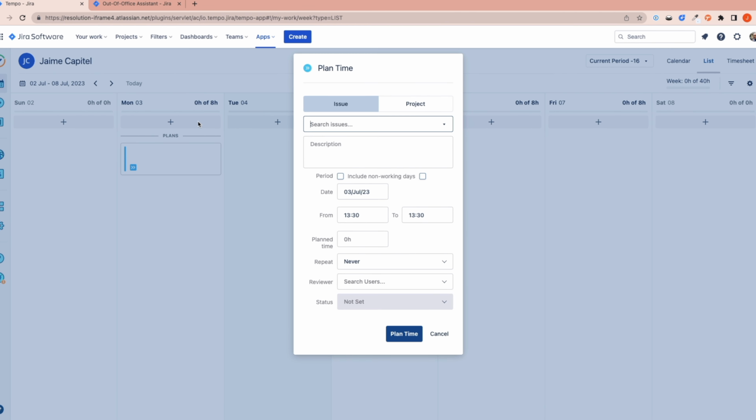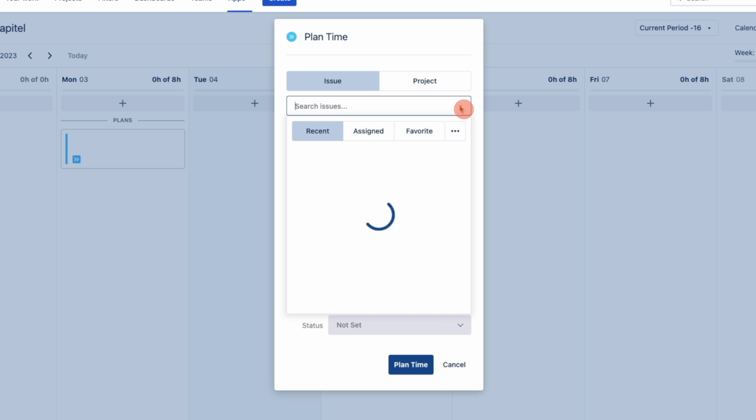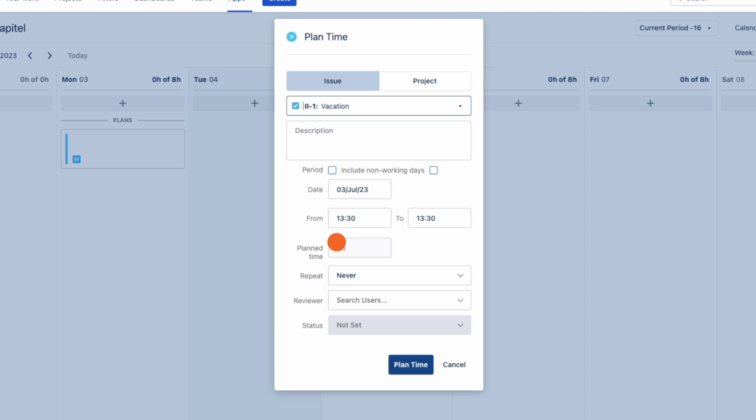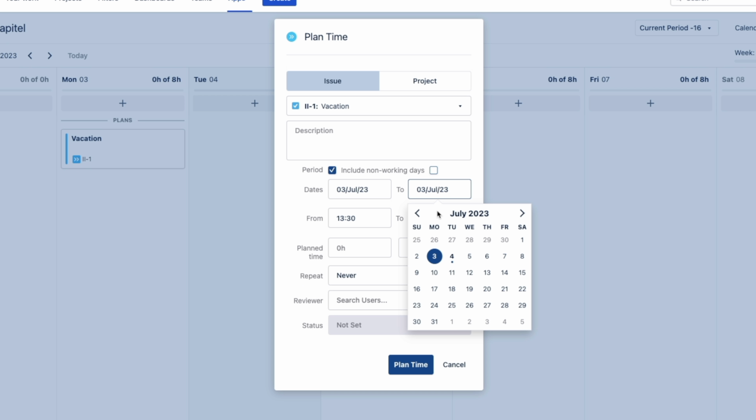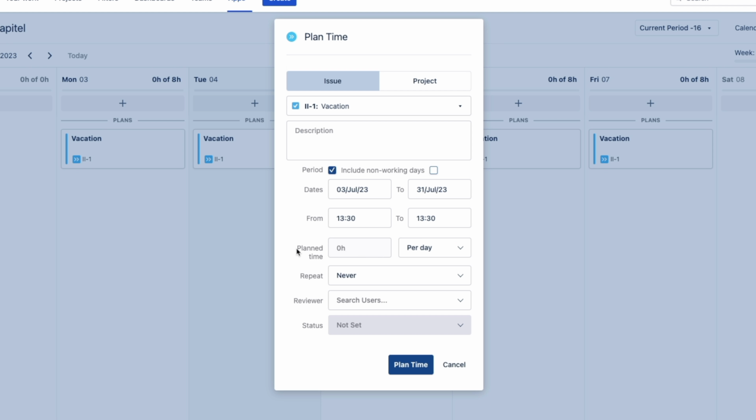Select the internal issue. In this case, I pick vacations. You can also extend it to more days. Just check the period checkbox and add an end date. Oh, and I forgot to add it. But I like it when there is a description on my holidays in there. Makes people jealous.